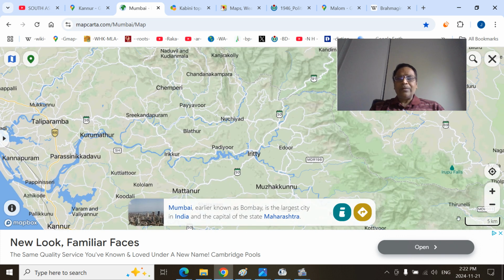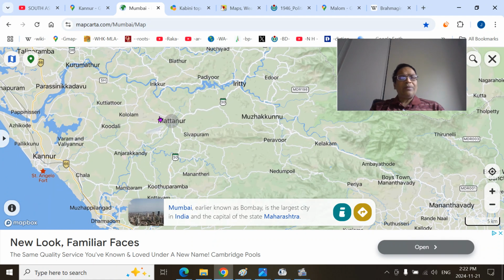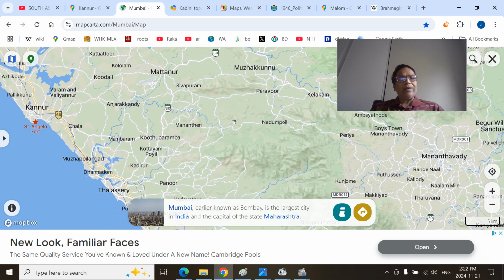So we are talking about Iritty mountains here. You see the Mattannur town, where there is a big international airport, also called Kannur airport. These are the Peravoor mountains. Peravoor mountains is the water divide between the Iritty River to the north and the Anjarakkandy River to the south. There is also a town called Anjarakkandy. Anjarakkandy River and Iritty River separate the Peravoor mountains.